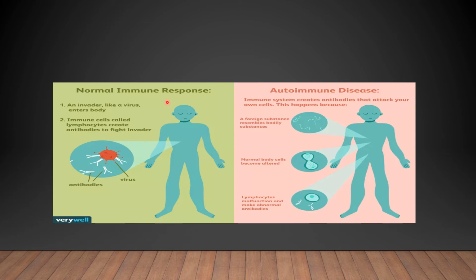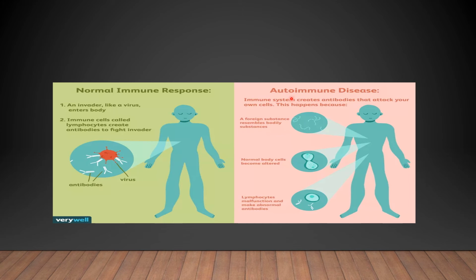So normal immune response versus autoimmune disease. Let us see the difference between normal and the autoimmune diseases. In normal immune response, an invader like a virus enters the body. Immune cells called lymphocytes create antibodies to fight the invaders. This is the virus and this is the antibodies produced.